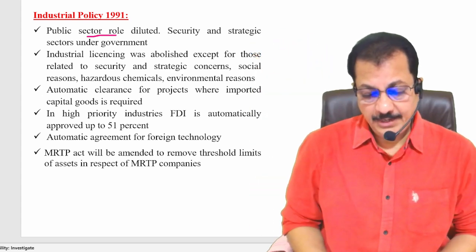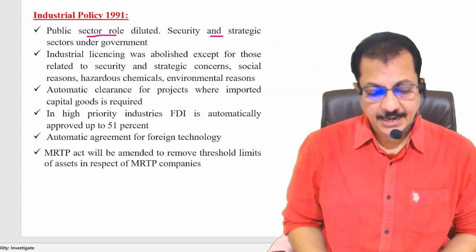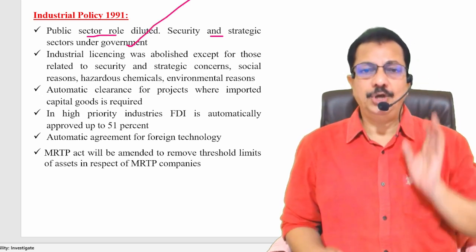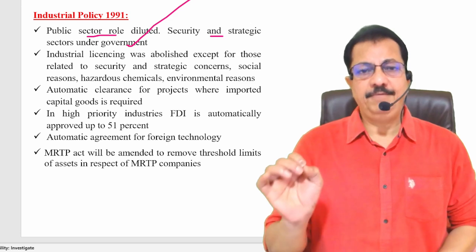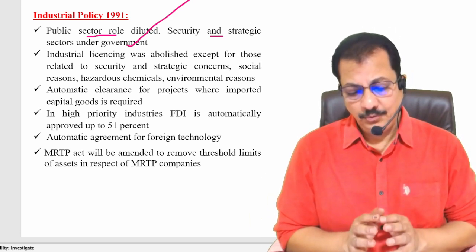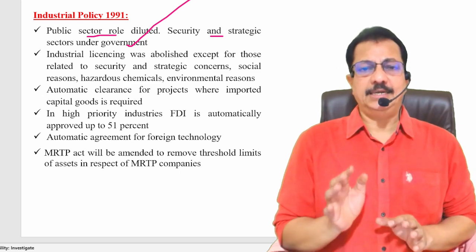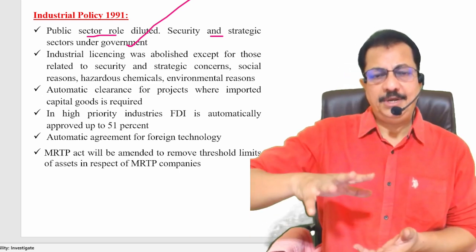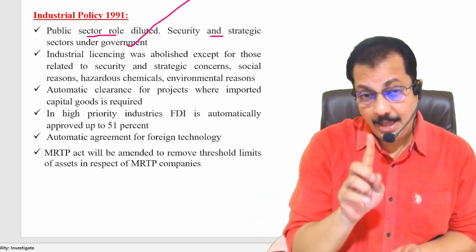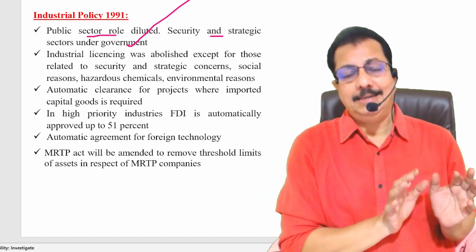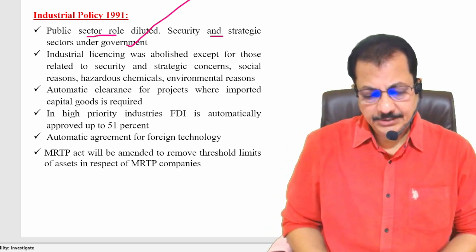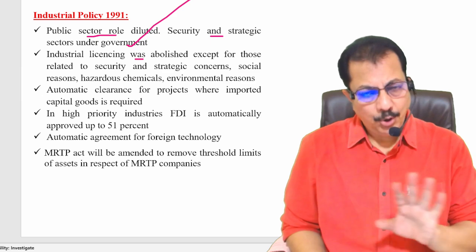Now, security and strategic sectors are under the government. Meaning, in the majority of the sectors, private sector participation has been invited. But when it comes to the security and strategic sectors, the domination and control was maintained by the government. I am discussing with you the 1991 industrial policy. Clear?